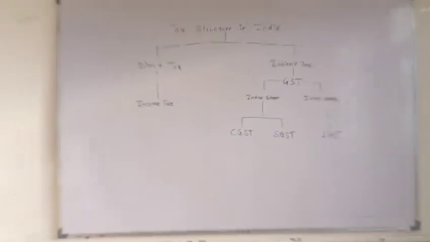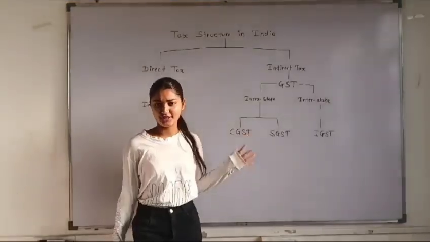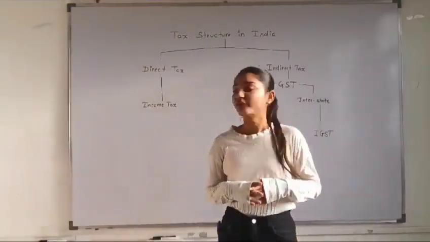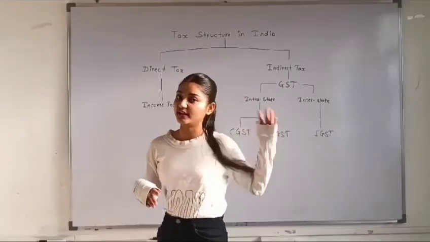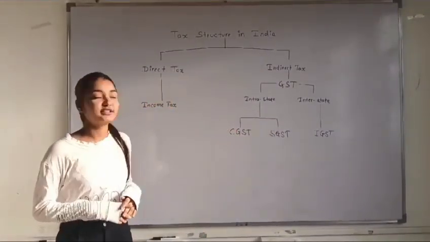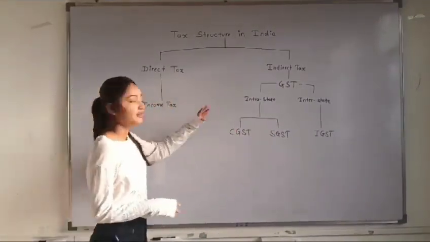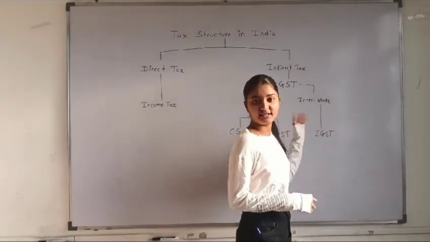What is a tax? Tax is a particular amount which we have to pay to the government. In India, there is a specific structure of tax. So, let's see what the structure is. Tax structure in India. There are two main types. First one is direct tax and second one is indirect tax. The example of direct tax is income tax and the example of indirect tax is GST.